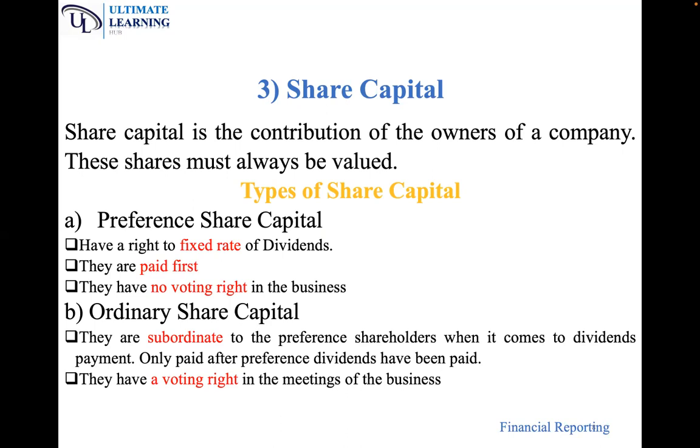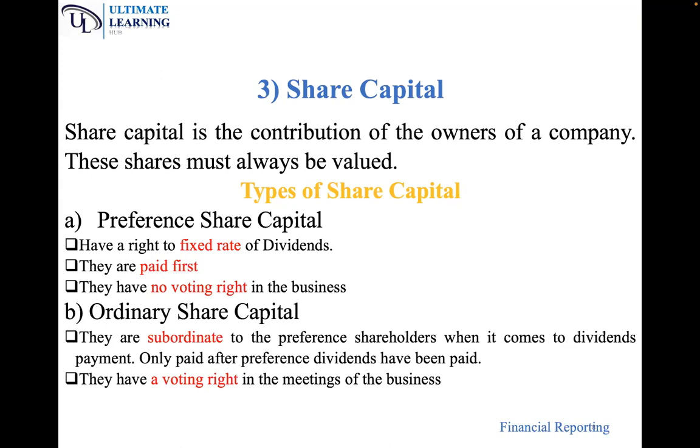When it comes to payment of dividends, we first of all pay preference share capital holders, and then if anything remains, what remains is now paid to ordinary share capital holders. The last point in preference share capital, they have no voting right. Preference shareholders don't have any voting rights in the decisions that are being made.